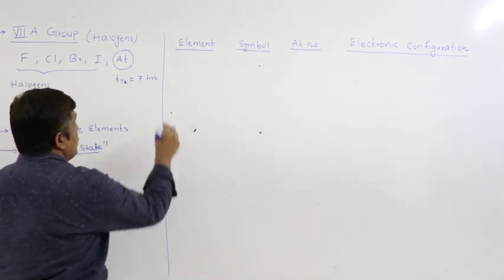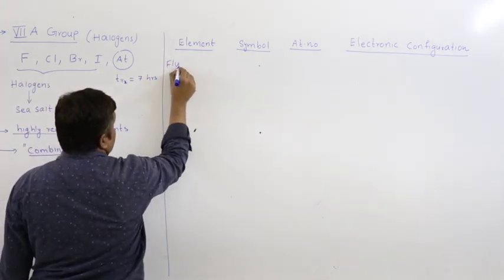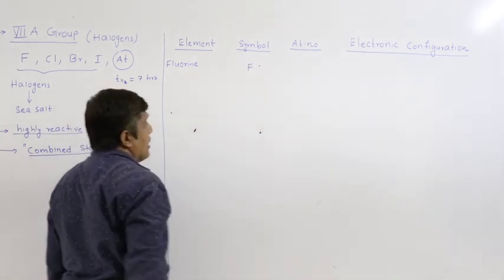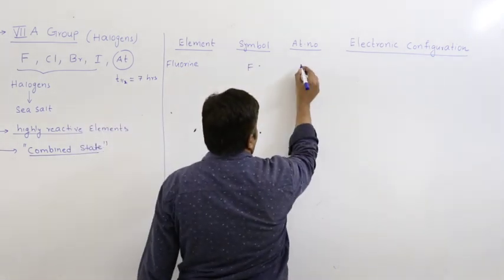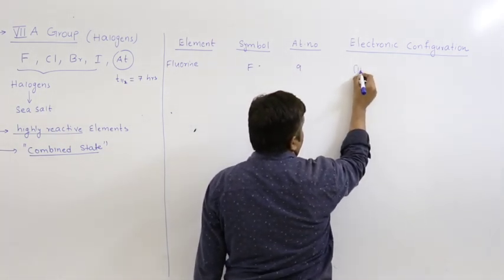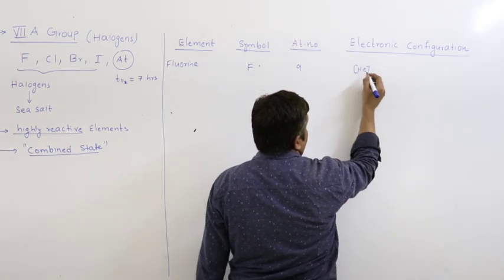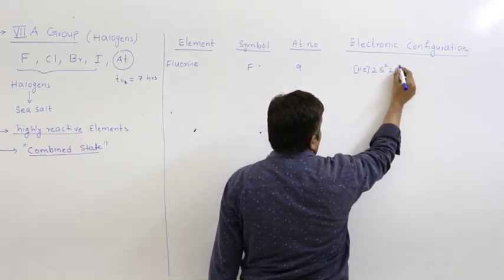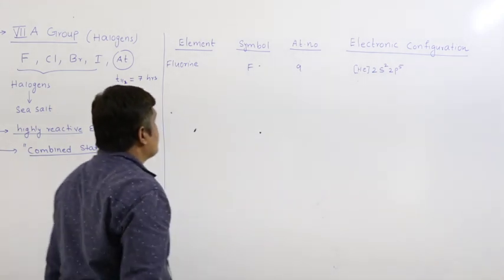Right, starting with fluorine. The symbol of fluorine is F and atomic number is 9. Writing the general electronic configuration in terms of noble gas: helium 2s2, 2p5.